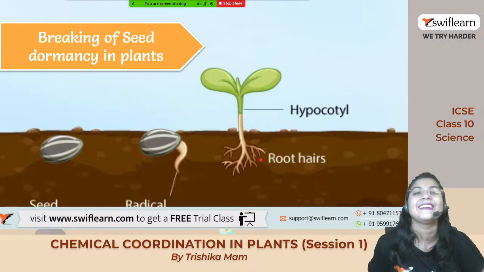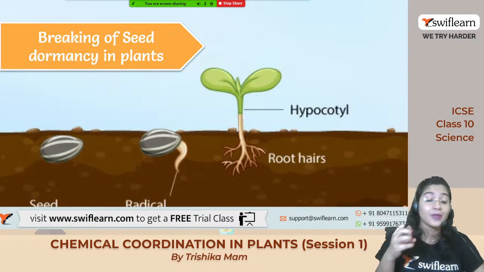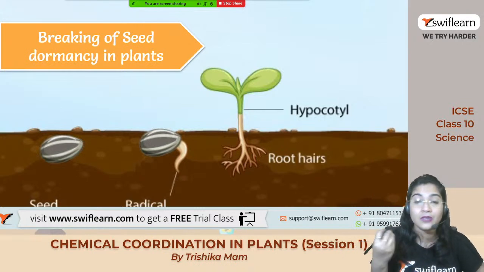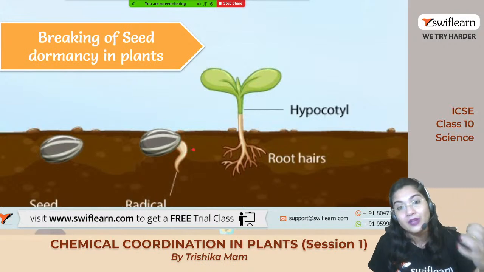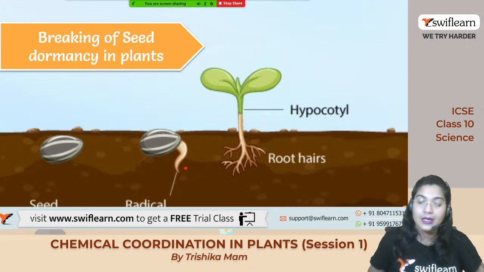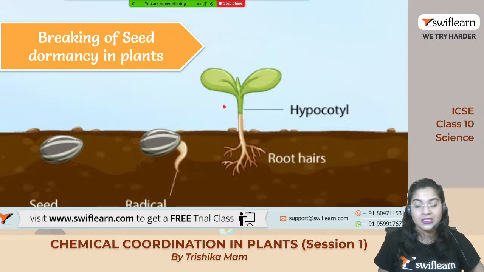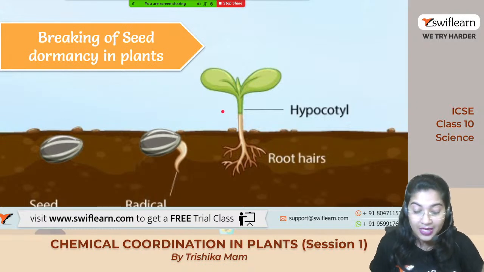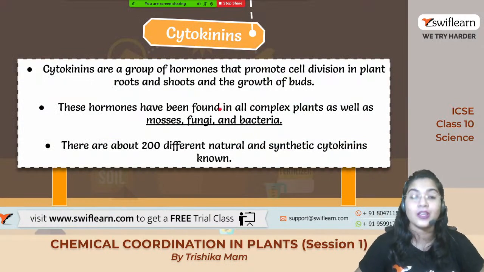Okay. Now breaking of seed dormancy का मतलब क्या है? Whenever the seed is dormant, it will not be able to germinate, or it will not be able to grow into a new plant. But breaking of the dormancy मतलब it will get a proper favorable condition, and the dormancy will be broken down, and it will again grow into a new plant body. This is known as the breaking of dormancy. Very nice. Yes, Prithviraj, you were totally correct. Hypertrophy and hyperplasia इसको कहते हैं, like cell differentiation and elongation.